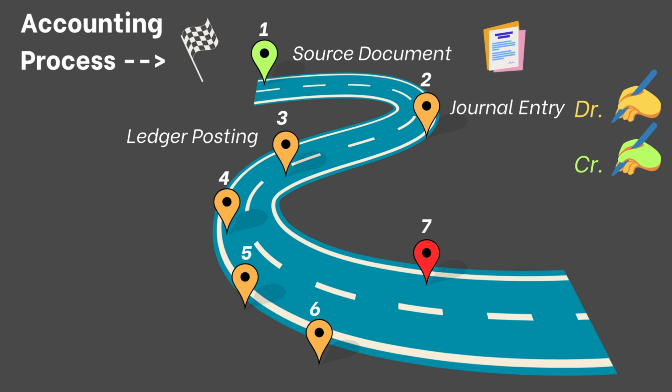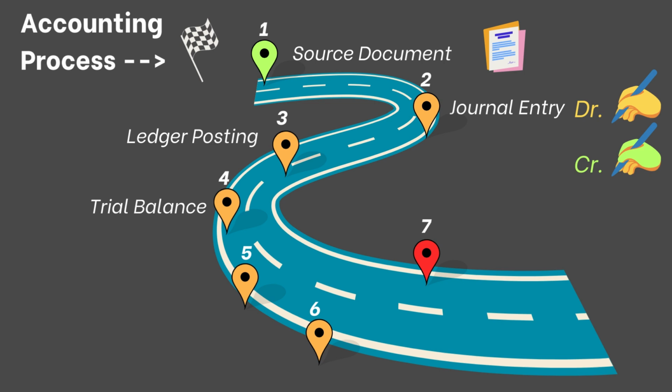Once all transactions have been posted to the ledger, a trial balance is prepared. The trial balance is a statement which lists all the accounts and their respective balances, debit or credit, at a specific point in time. The purpose of the trial balance is to ensure that the total debits equal the total credits, verifying the accuracy of the recording and posting process.